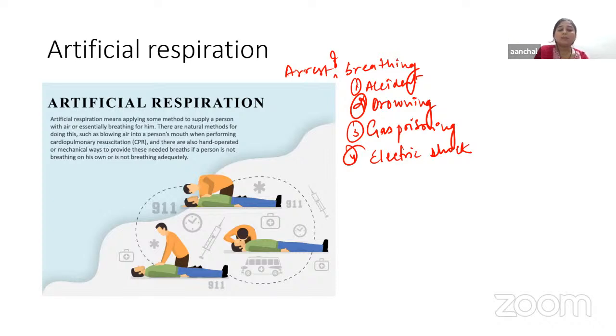By means of pumps, the pressure inside the chamber is made alternately negative and positive. During negative pressure in the chamber, the subject's thoracic cage expands and inspiration occurs, and during positive pressure, expiration occurs. By using this tank respirator, the person can survive for a long period of time, even up to 1 year, until the natural respiratory function is restored. So this is all about the process of artificial respiration.